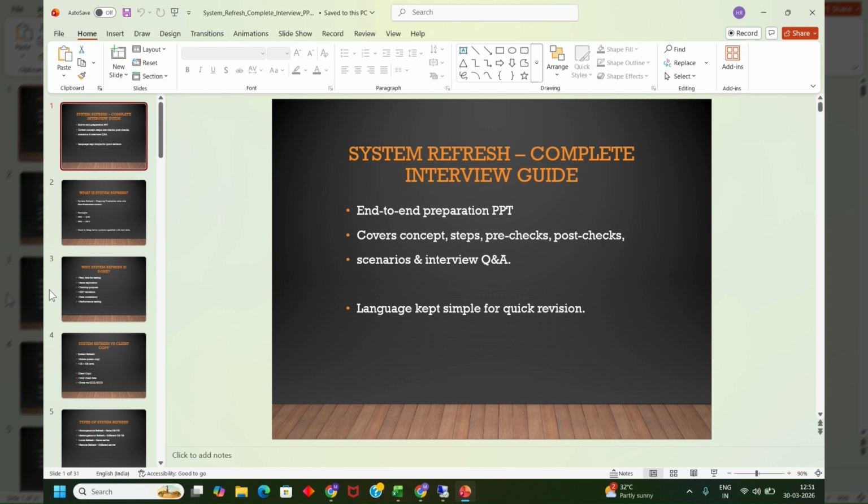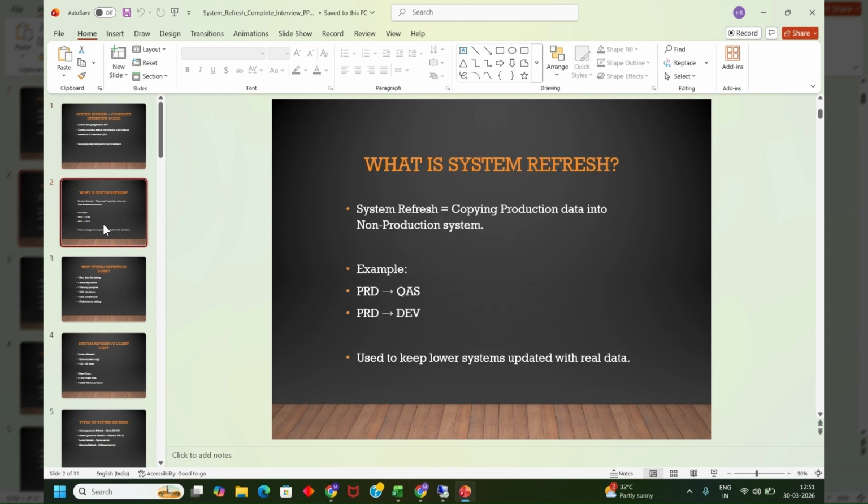Okay, so this is an end-to-end PPT preparation, covers concepts, language kept simple for quick revision. I will place it in a shared location if you request or demand it.